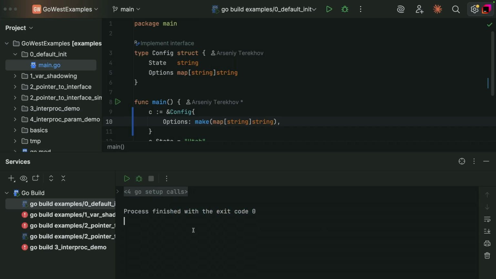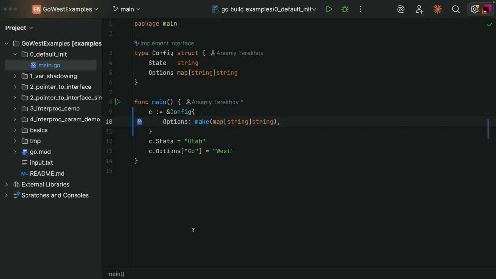Actually, although it's a toy example, you can make the same mistake in your real code, because it's really easy to add some nilable field to your struct, then forget to initialize it somewhere in your code, and eventually you will get a nil pointer dereference. So instead of initializing the struct like this, we can extract it to a constructor. Okay, and let's move on to the next example.